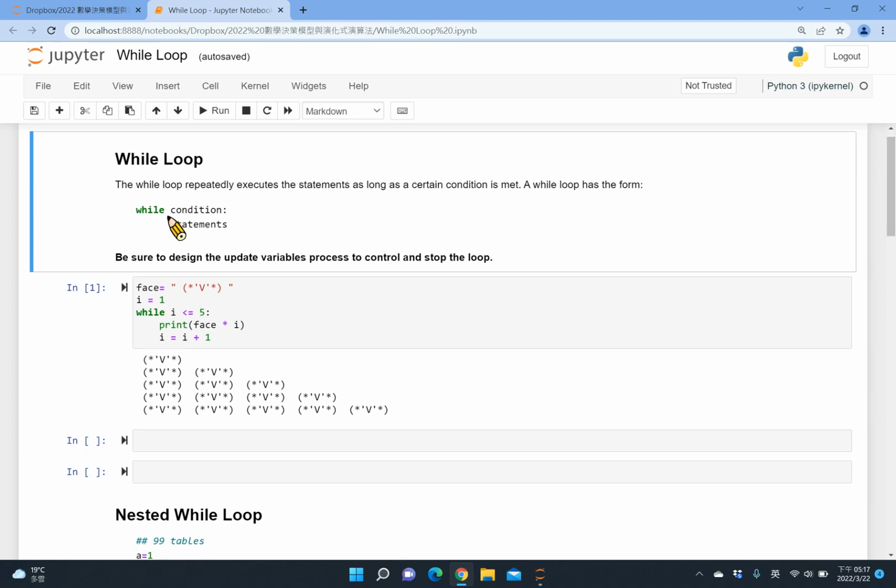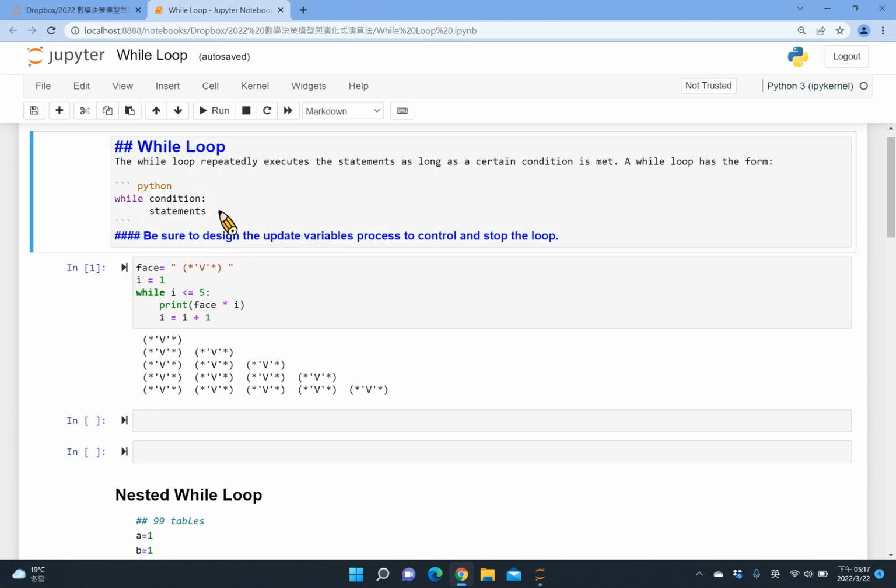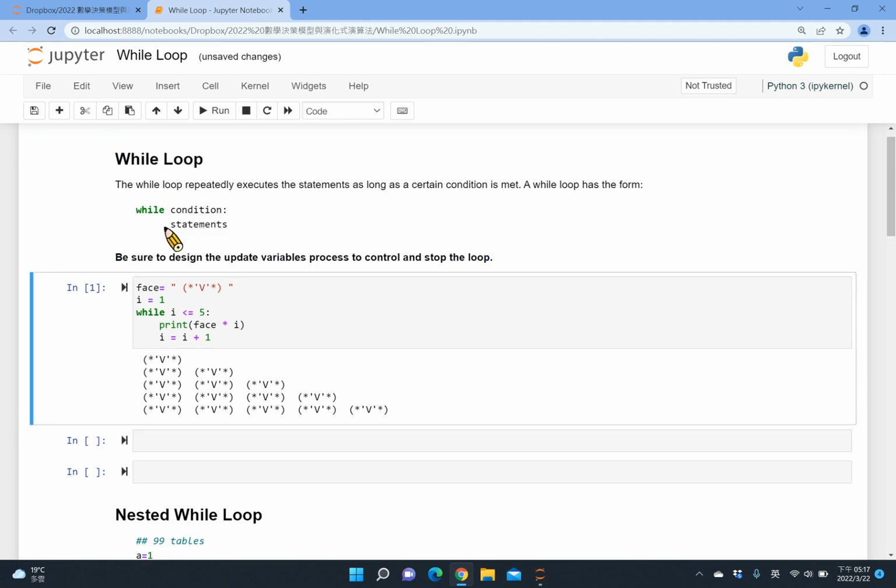So first of all, you have the while and you write the condition. When the condition is met, then you repeat the statement. You put it after the colon symbol, after the indent. The statement may be multiple lines, so all the multiple lines with indent will be considered as the statement in a while loop, and all the statements will be repeated multiple times until the condition does not hold anymore.